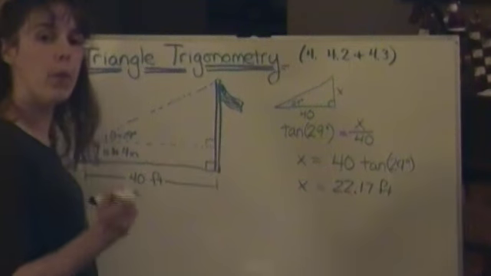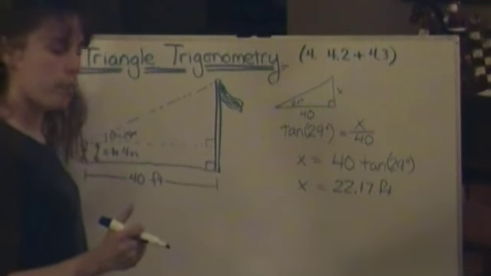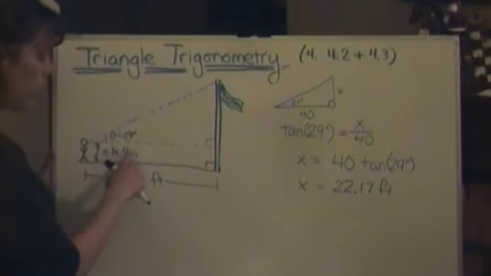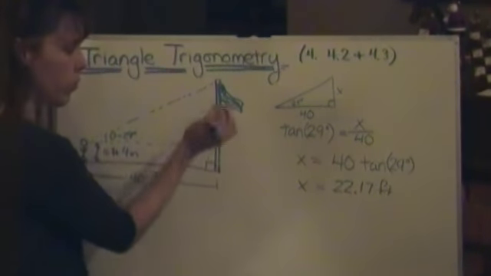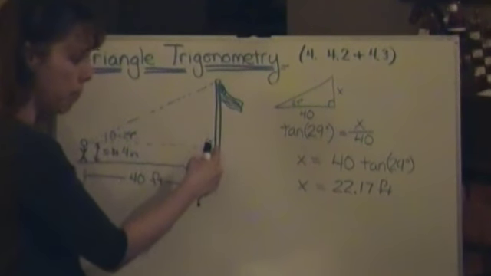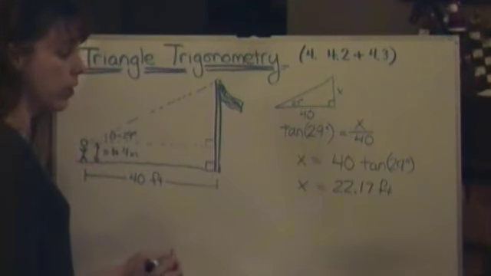Great, 22.17 feet. But this is 5 feet 4 inches, so the whole thing is 22.17 feet plus 5 feet 4 inches.